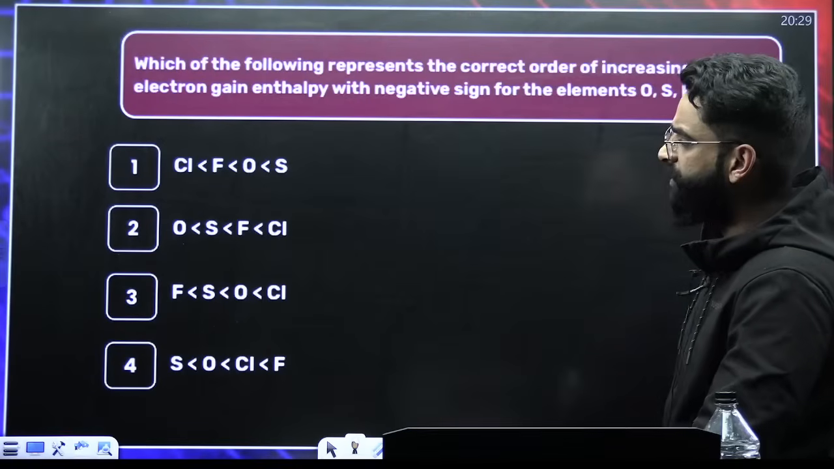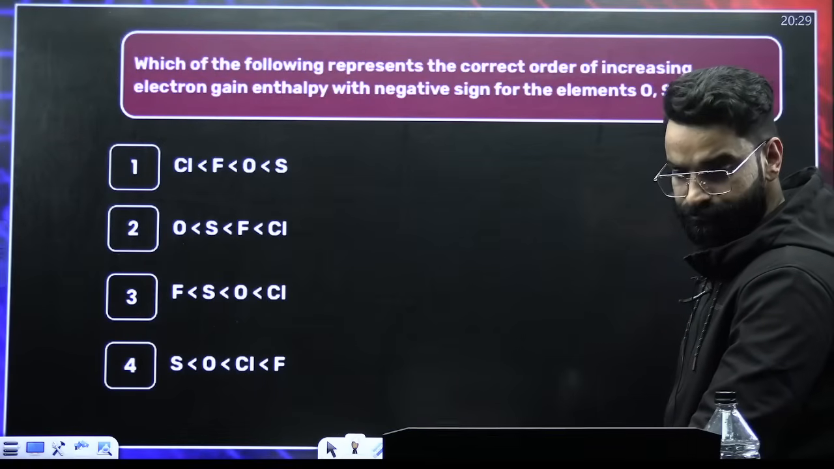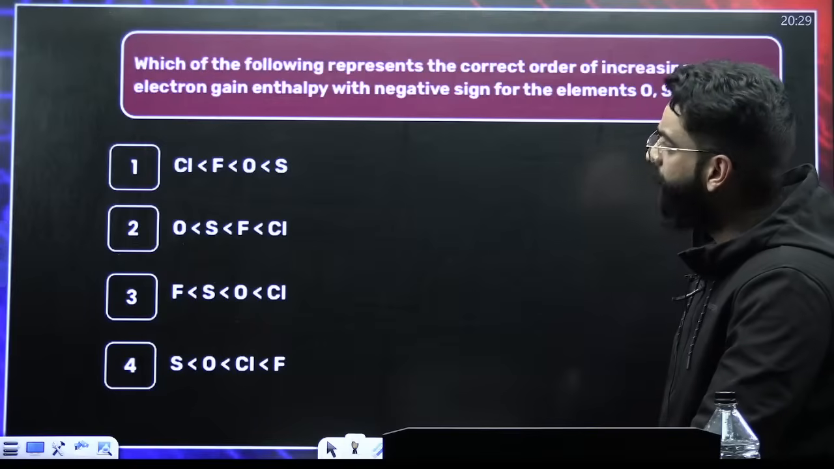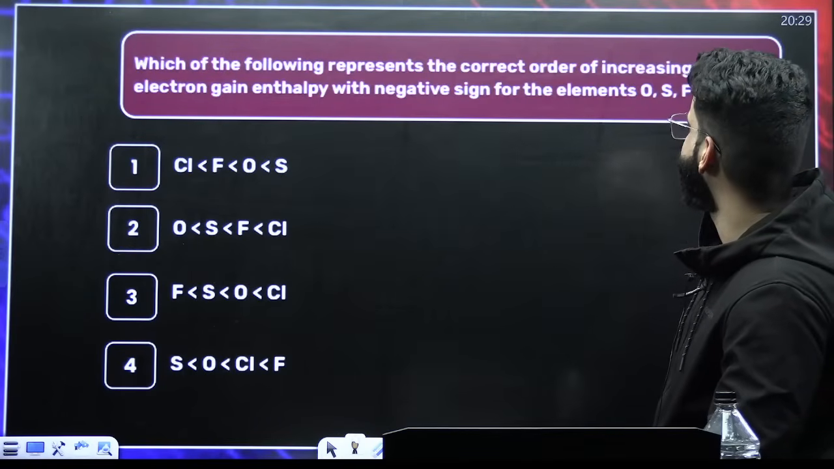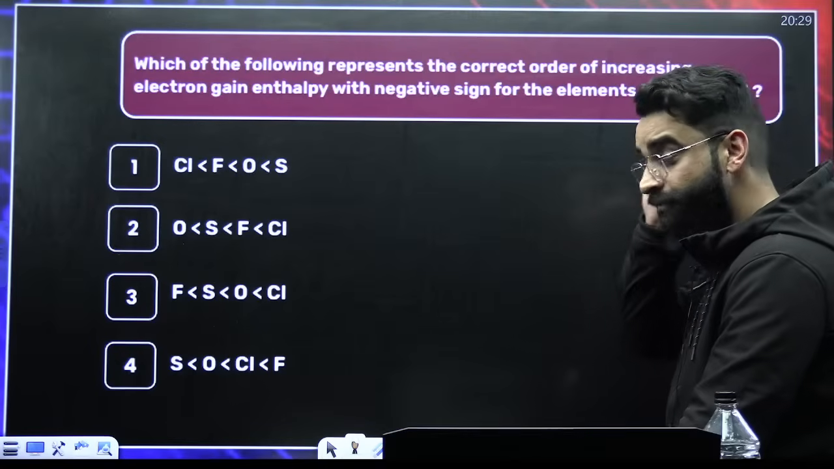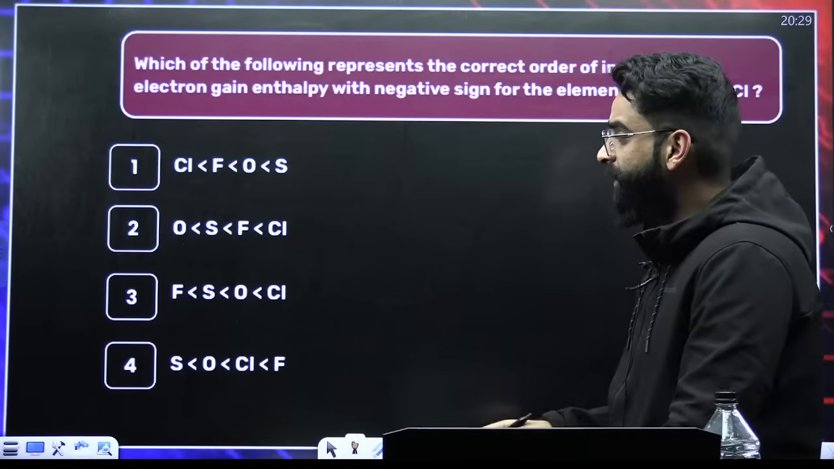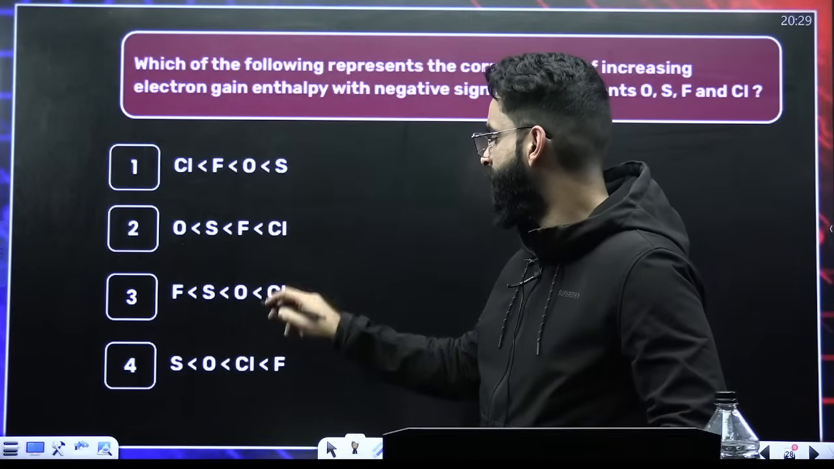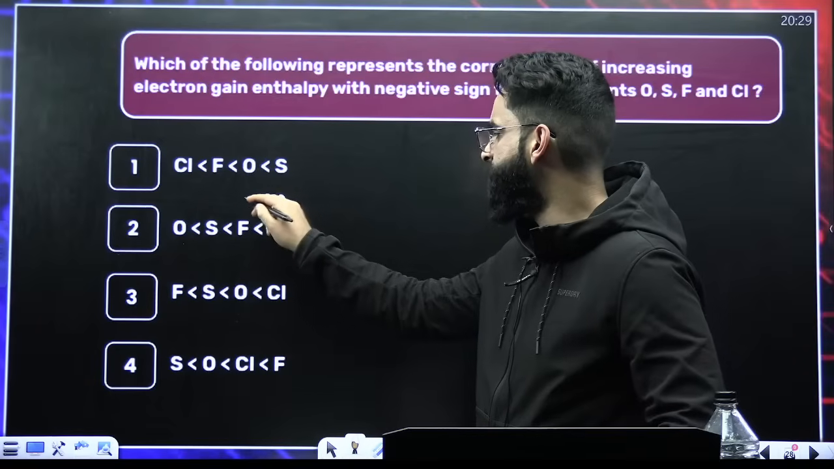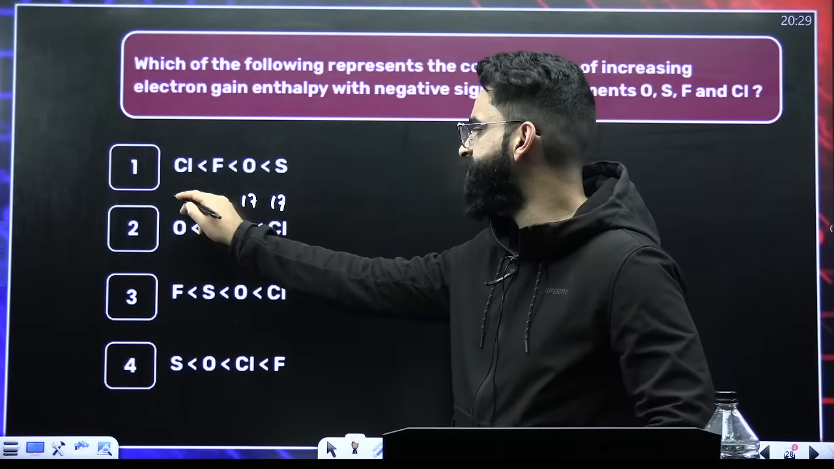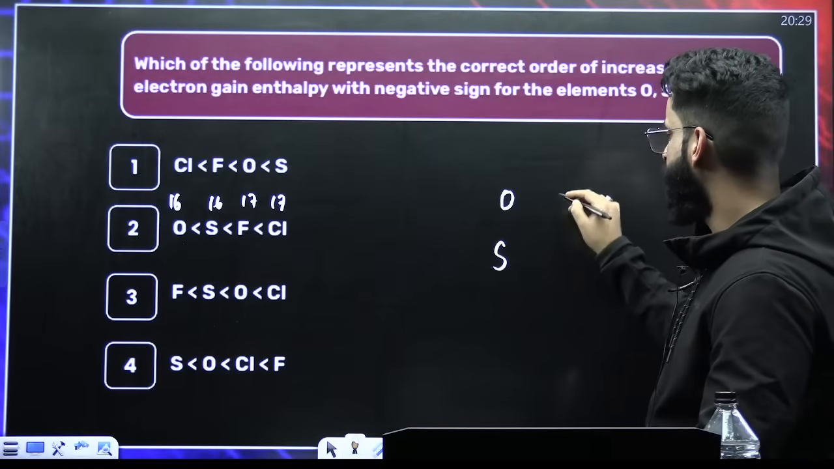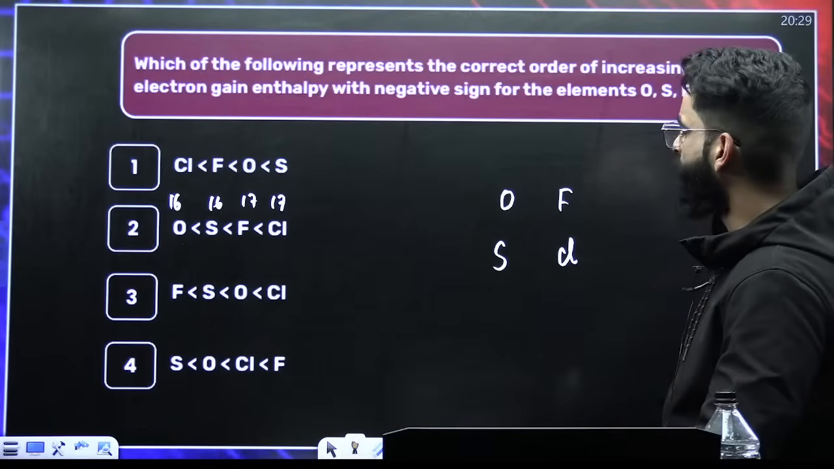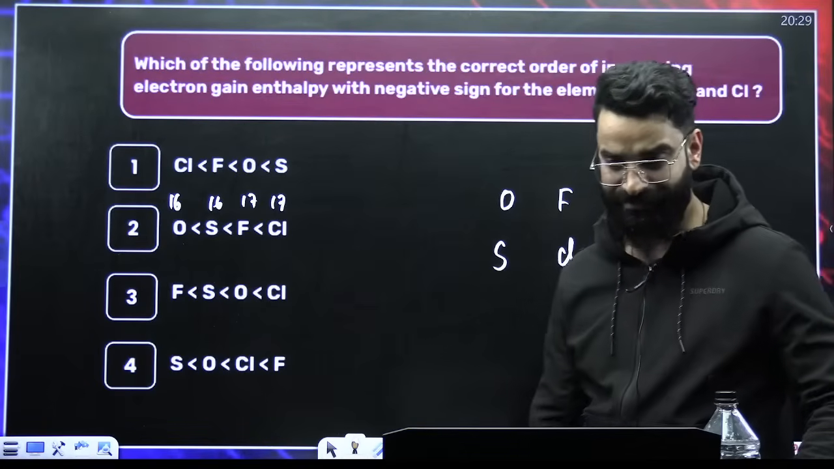What do you think is going to be the answer of this question? You have to arrange them again from less negative to more negative. Now, first of all, this is your group 17, this is also group 17, and these are group 16. So you have got oxygen, sulfur, fluorine, and chlorine. You have to arrange them on the basis of their electron gain enthalpy.